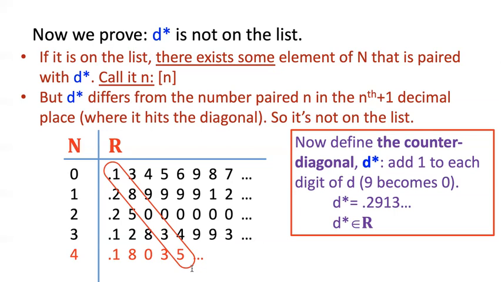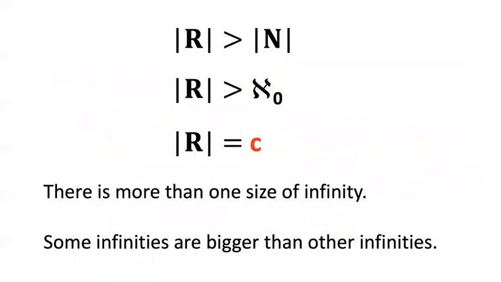It's impossible. D star cannot be one of the real numbers on this list, because it differs from every real number on that list in at least one decimal place, which means it's not on the list, but it's a real number, and every real number is on the list. So this is a genuine contradiction. It's impossible. So that actually finishes our big reductio. There can be no one-to-one correspondence between the natural numbers and the real numbers. This is staggering. This is absolutely an amazing reductio proof.